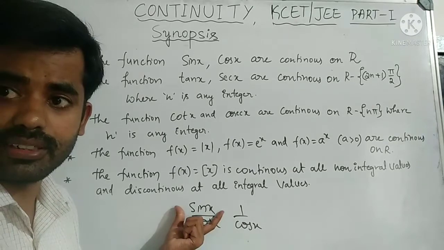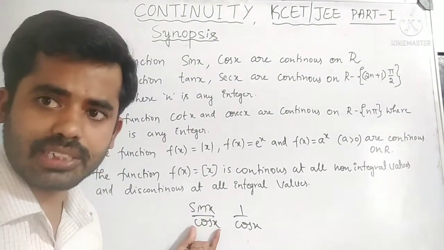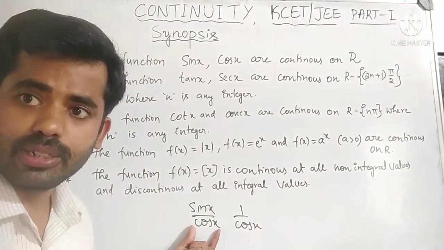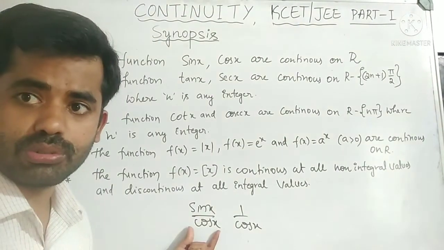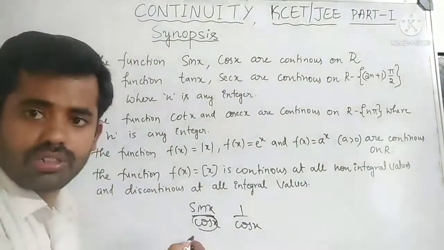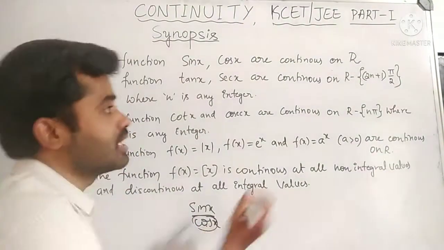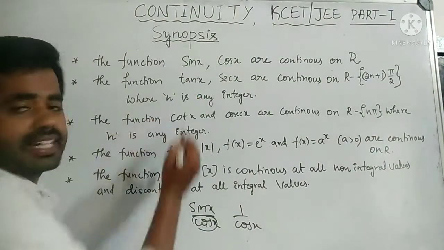Cos 90 is 0, then 270, like that: odd multiples of pi by 2, 3 pi by 2, 5 pi by 2. Except these values, it is defined and continuous.